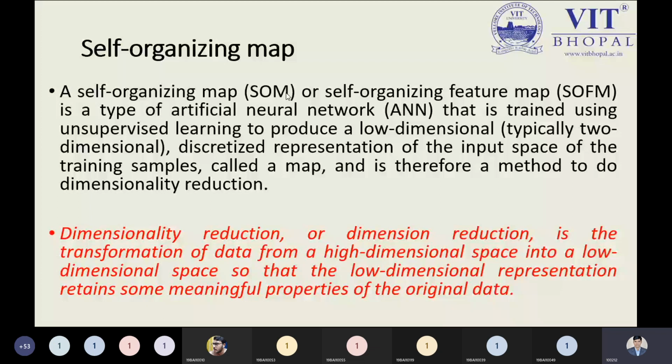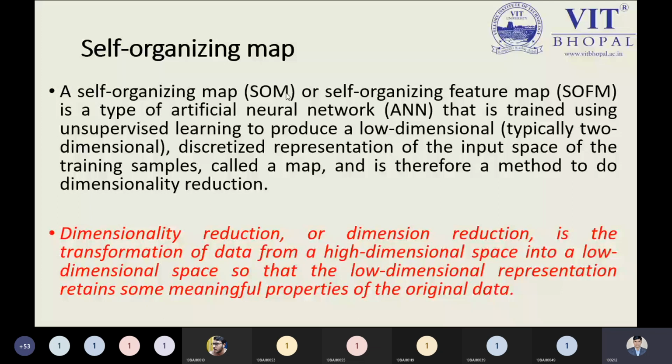So we will start this concept with its definition. A self-organizing map, or SOM, or self-organizing feature map, is a type of artificial neural network. And as we know what is meant by the artificial neural network, we have covered some important parts, such as the architecture of the neural network, the biological neural network and artificial neural network.